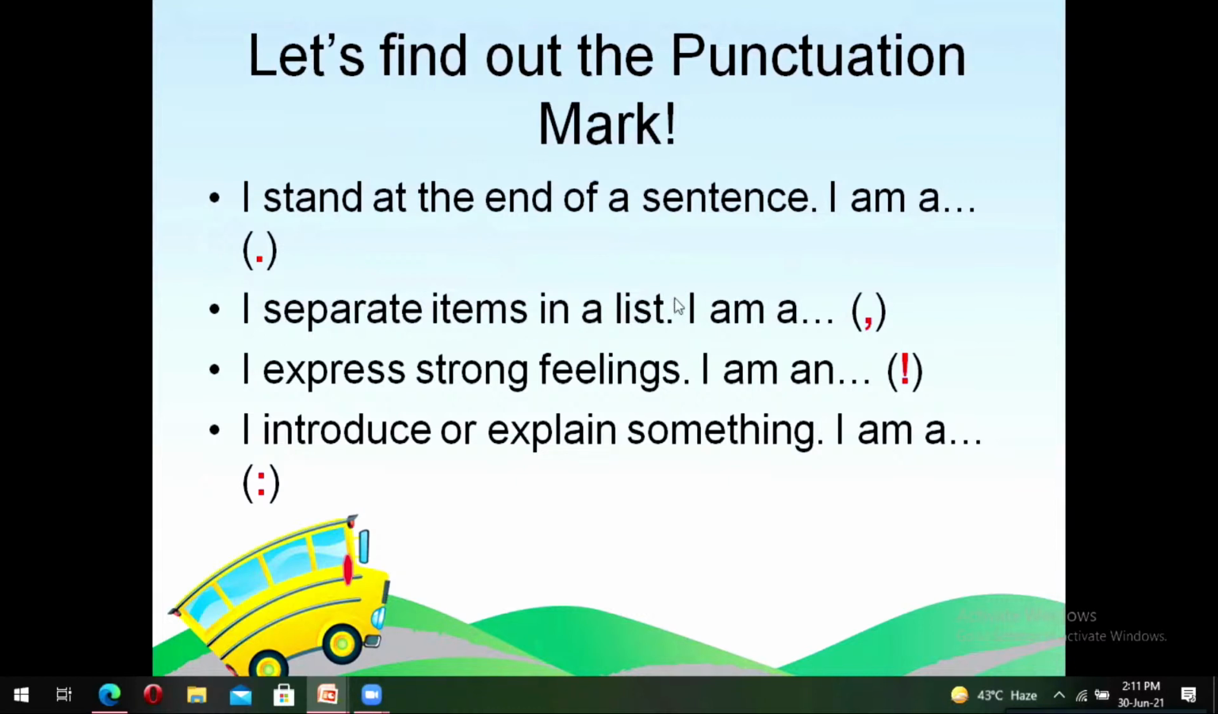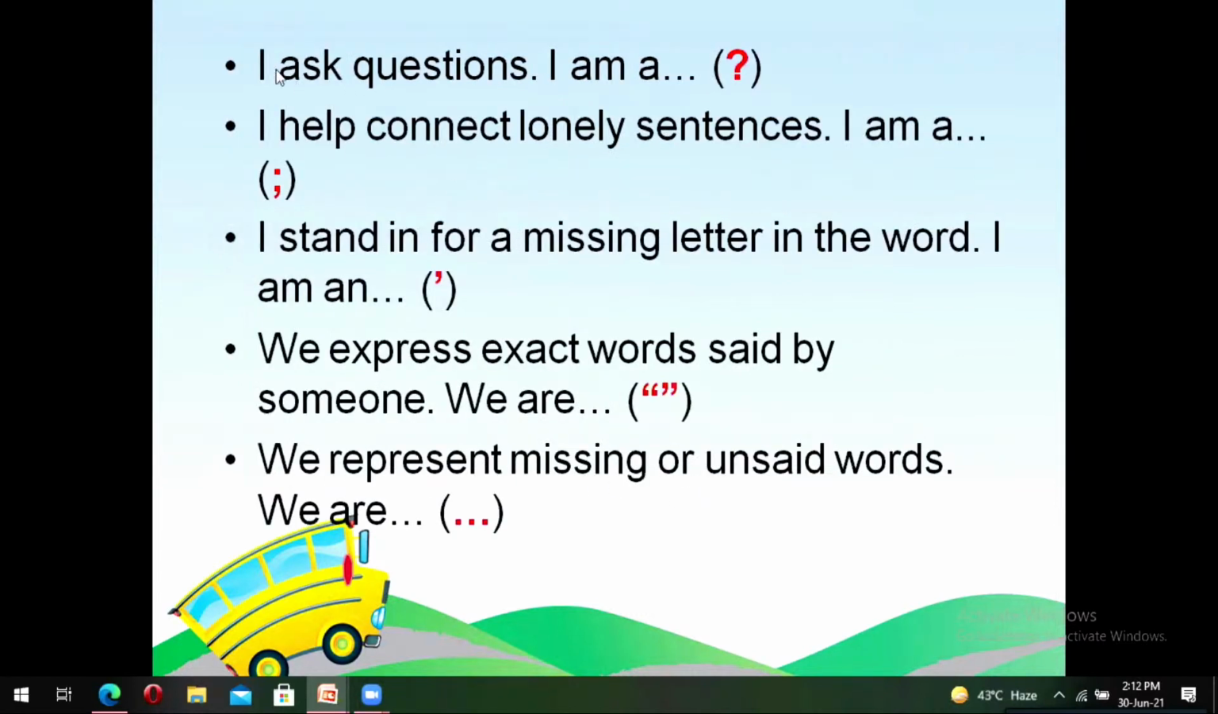I separate items in a list. I am a comma. That's right. I express strong feelings. I am an exclamation mark. I introduce or explain something. I am a colon. That's right. I ask questions. I am a... I think this is very easy. It is a question mark.